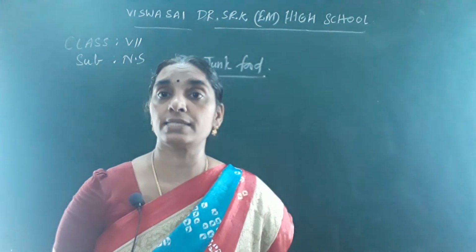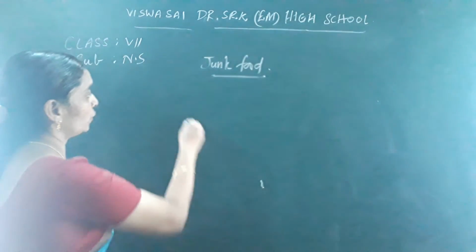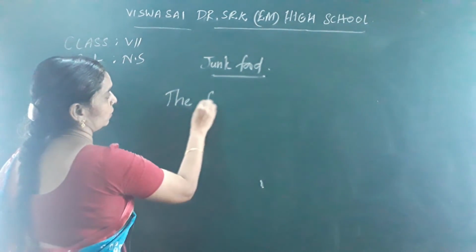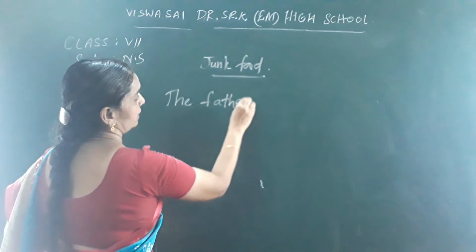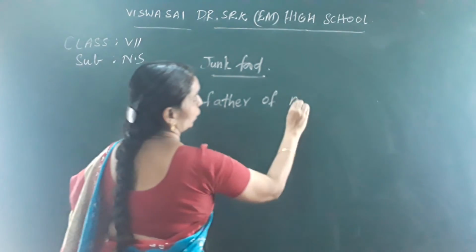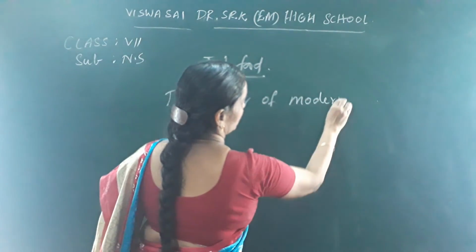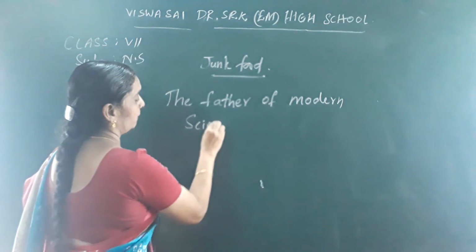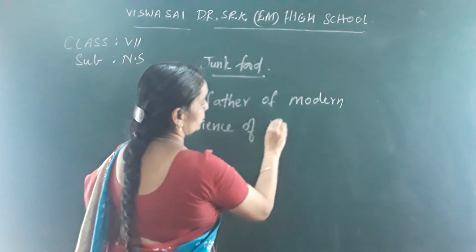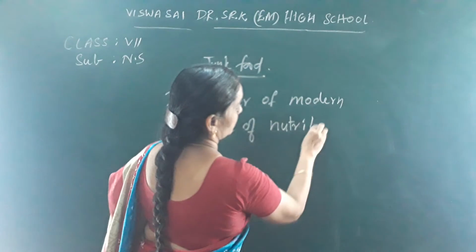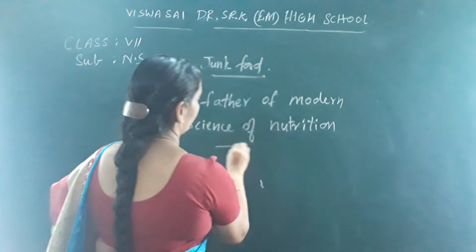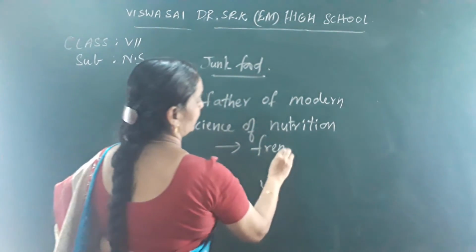The father of the modern science of nutrition was the Frenchman Lavoisier.